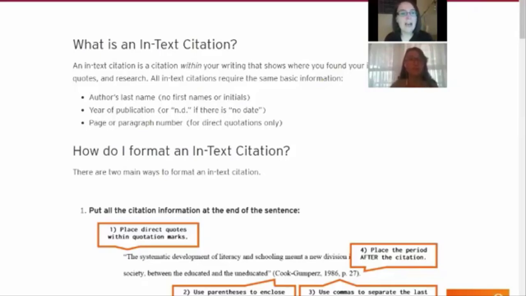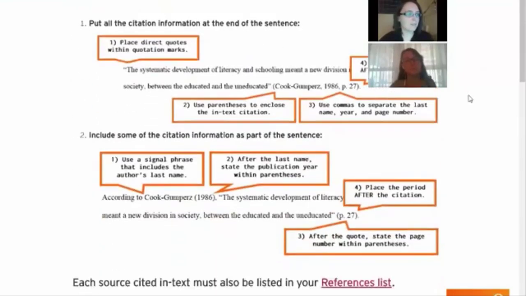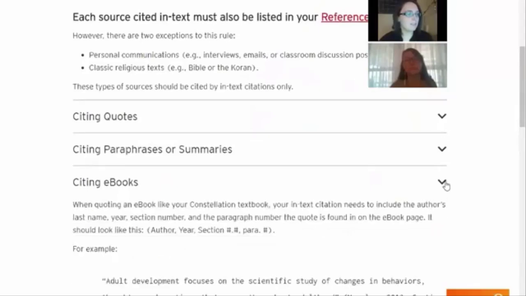Great point, Millie. So the Writing Center website does offer examples of how to cite for a variety of instances, but for today, we're going to look more closely at citing ebooks. So I'm just going to scroll down here to ebooks.